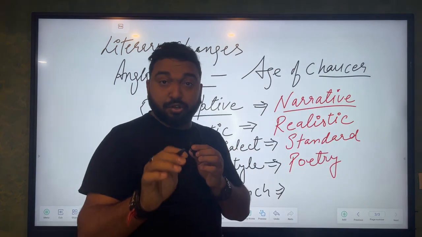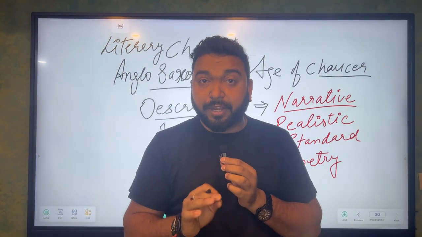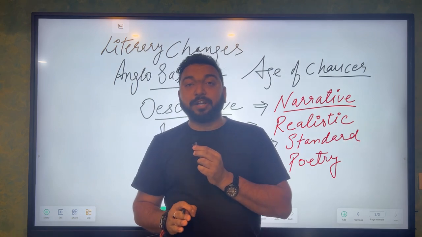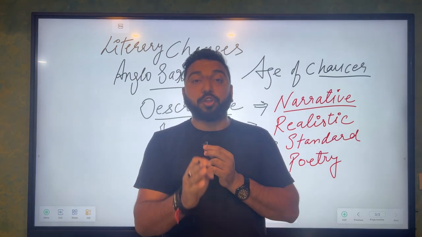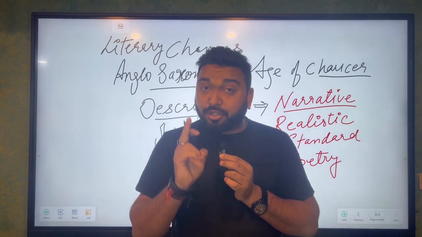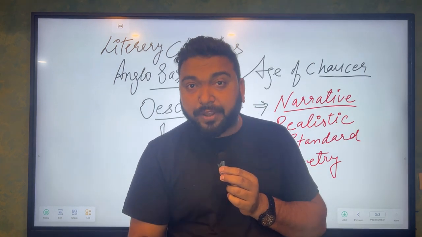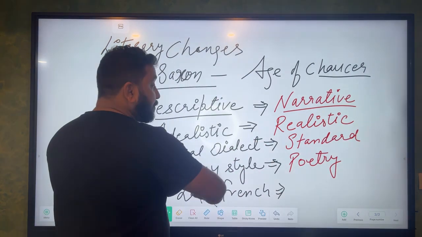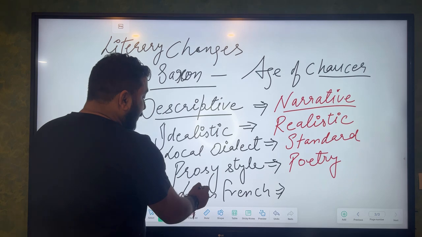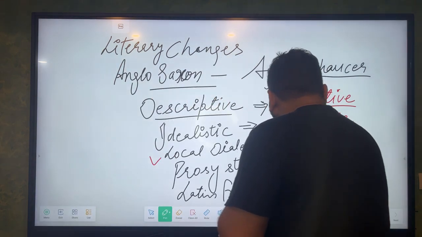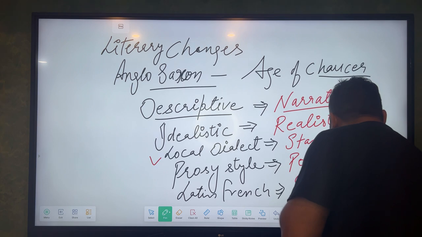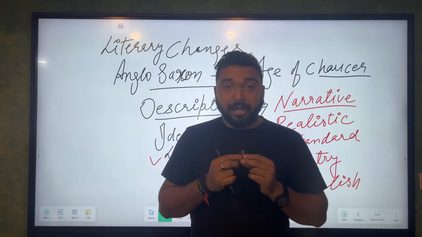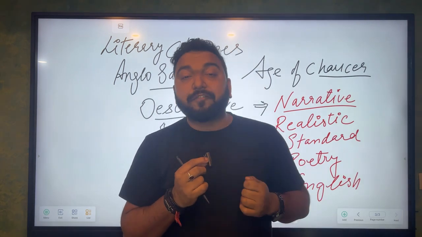In fact, Geoffrey Chaucer is called the father of English poetry. Write down this point: Geoffrey Chaucer has been called father of English poetry by John Dryden and Matthew Arnold. So another shift was from prose to poetry. Then the bigger shift was from Latin and French to English. In this age, they started writing in English, moving from Latin and French to English.